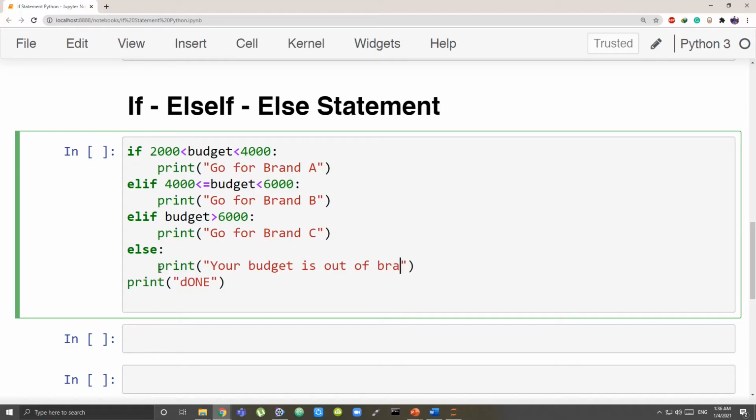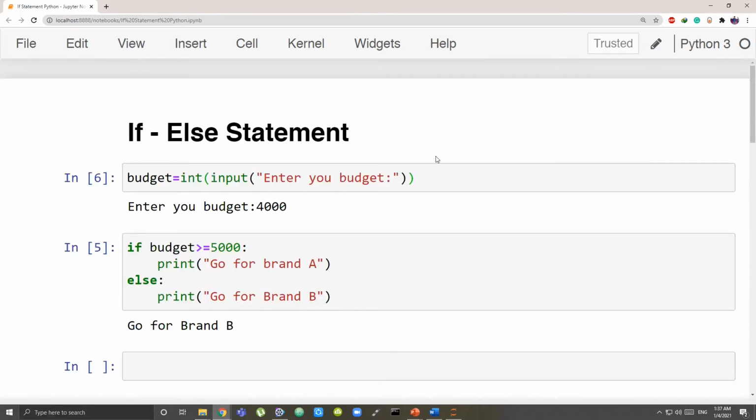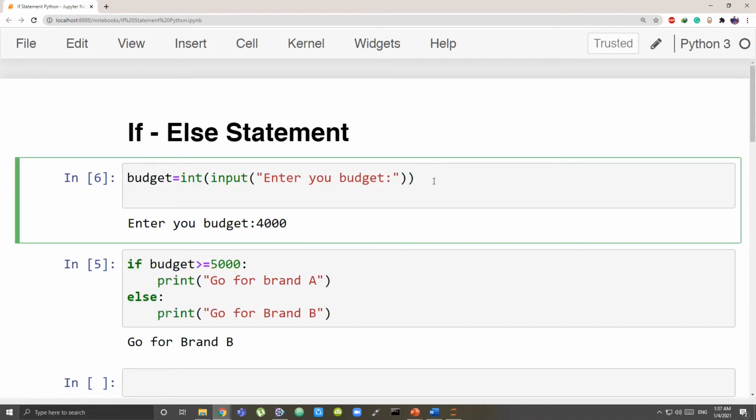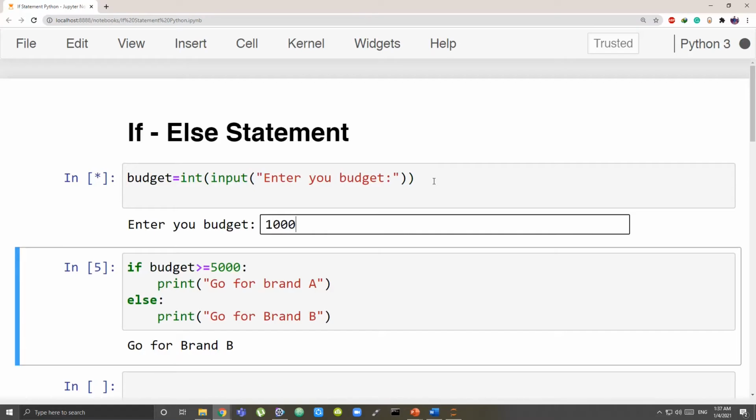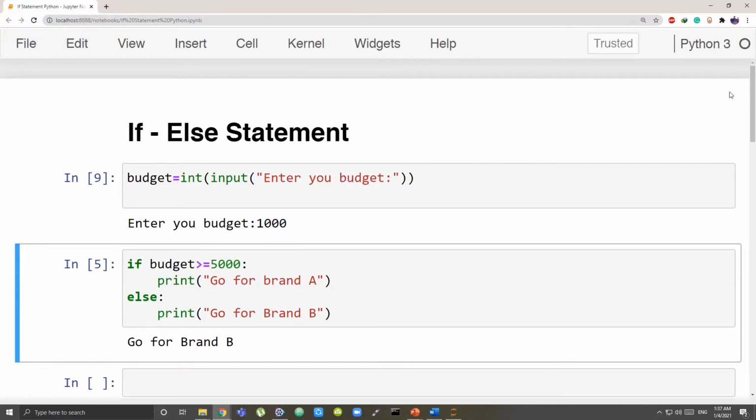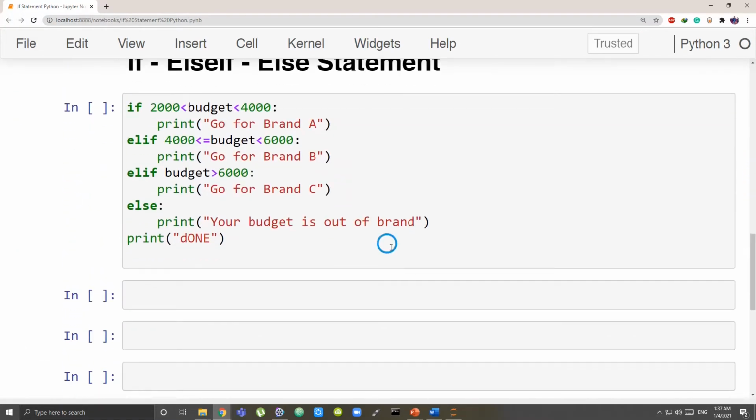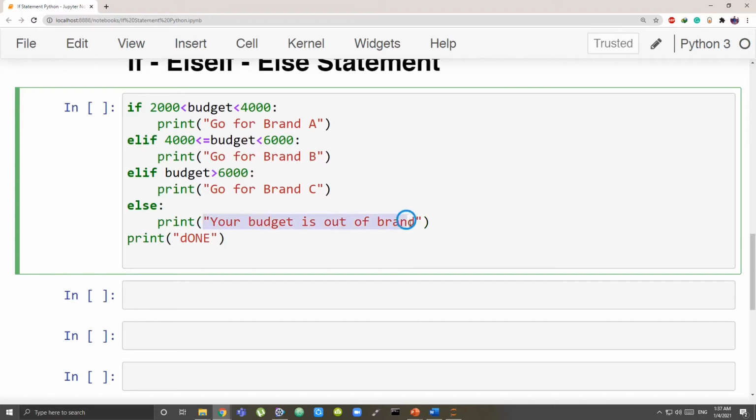What does this mean? This means that whenever my amount is not lying in any of these ranges, that is, less than 2000, that is not in any of these ranges, at such a time, I want to print this. So let's go back and change our budget. Let's keep it to be 1000 rupees, which is not given in any of these conditions. What do you expect? What should be the answer? It should be your budget is out of brand according to our budget.